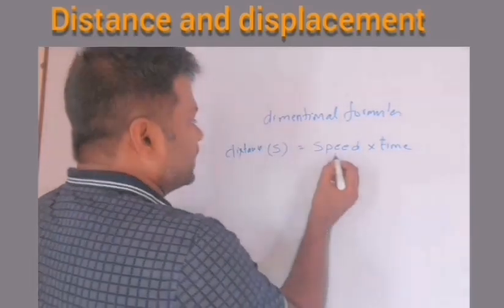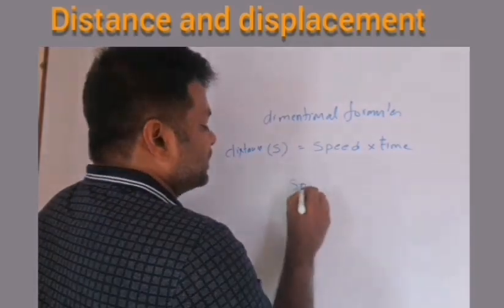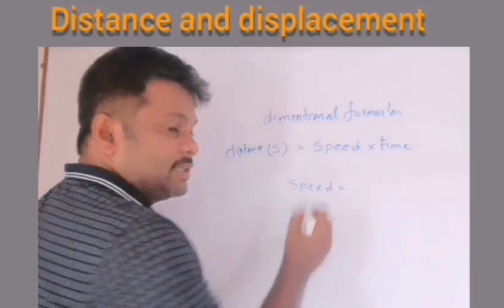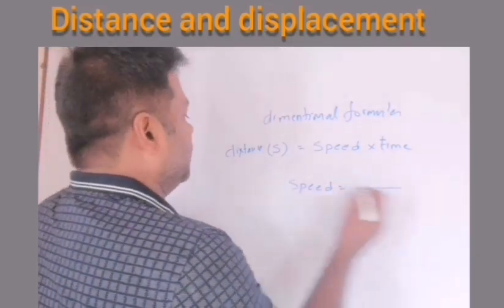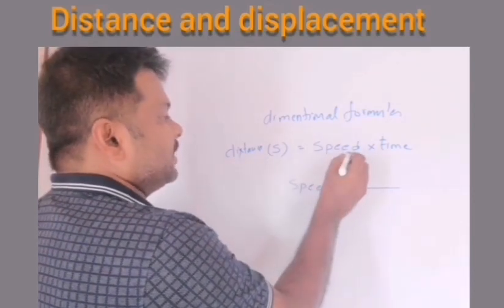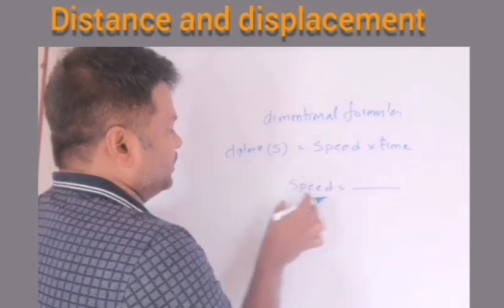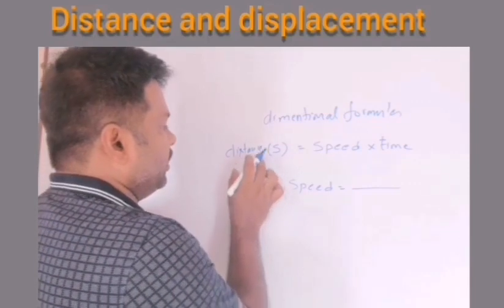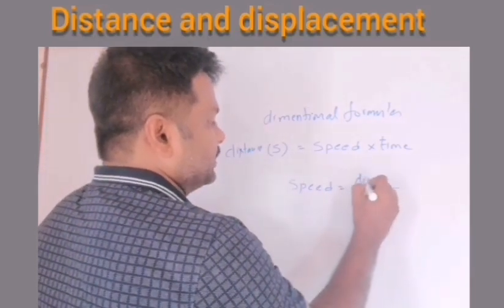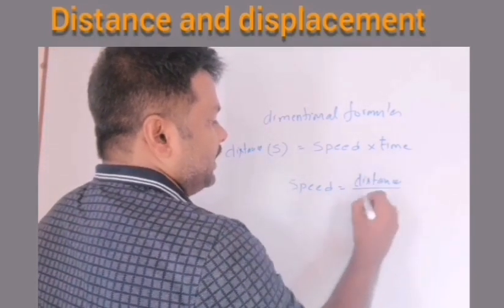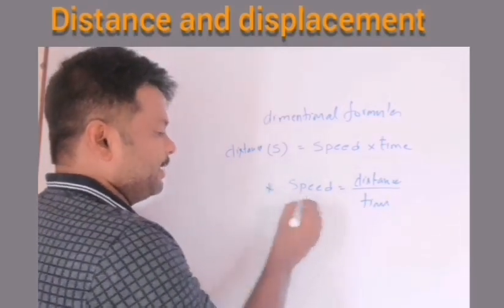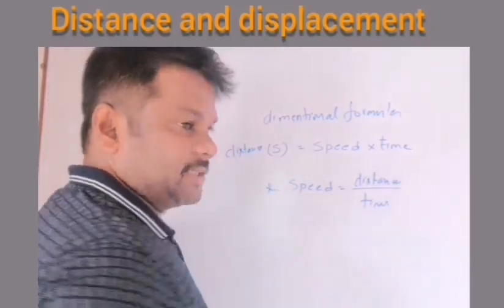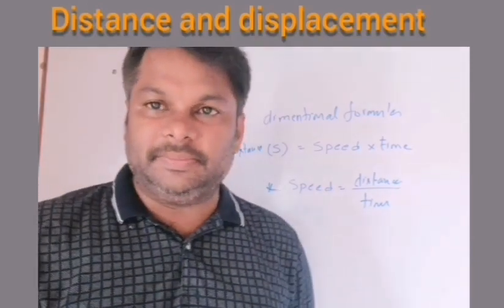From here I will consider speed as the subject of the formula. Speed is equal to, look, bring this time to the denominator, towards the left side. Then already in the numerator you have distance by time. Look, you got the formula for speed. Speed is equal to distance by time. This is the third formula.